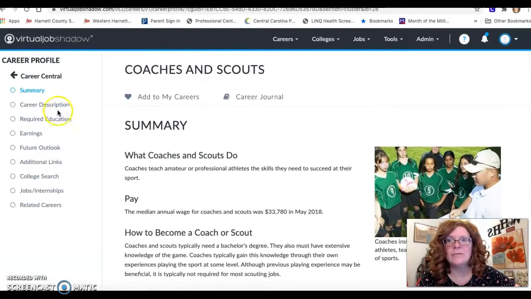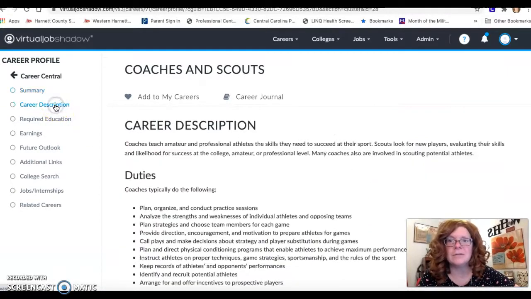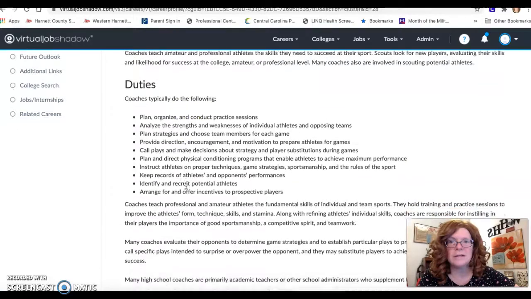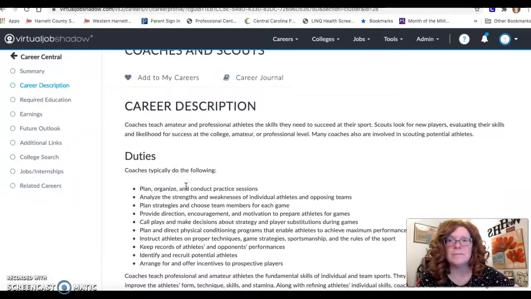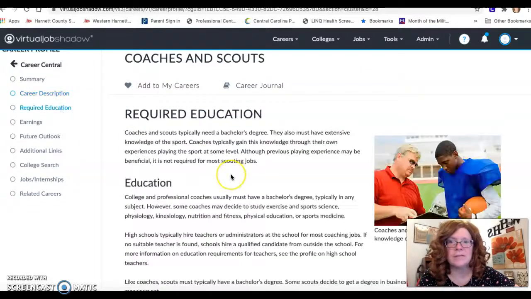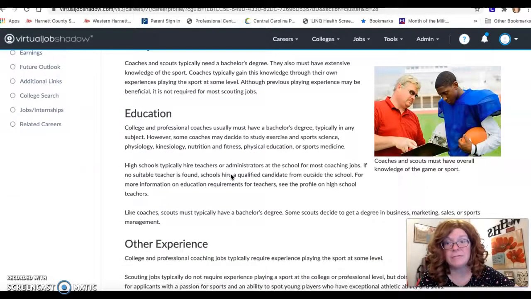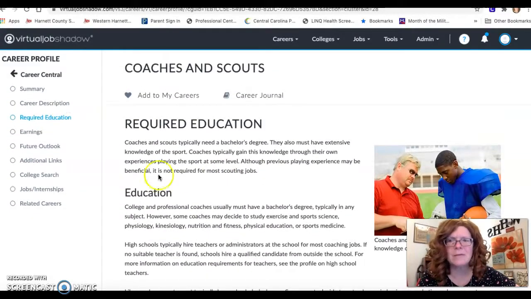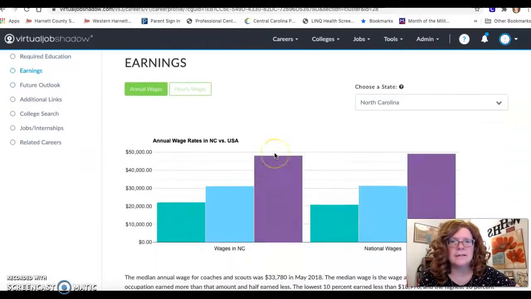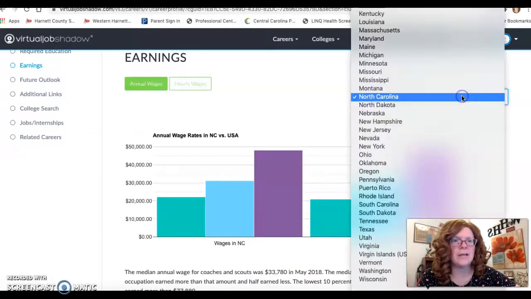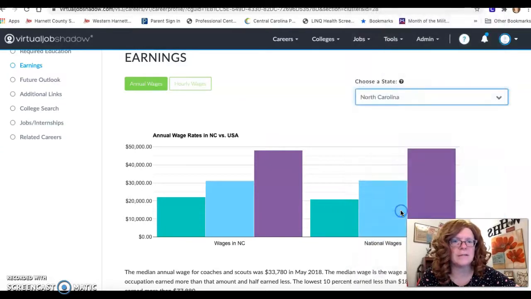Over here I can also click on the career description, what coaches and scouts normally do, the required education, how much school I need to have for that. I picked that one because I know lots of people like sports. Earnings, this is how much they earn, and you can even change what state. So I'm going to say South Dakota.